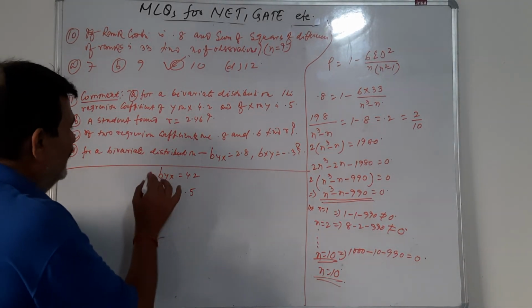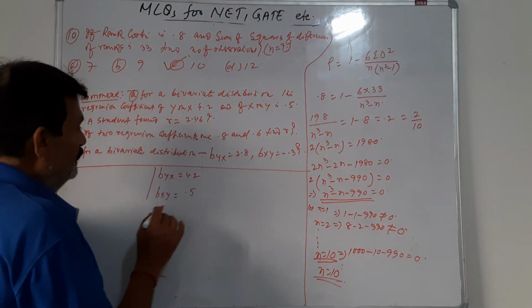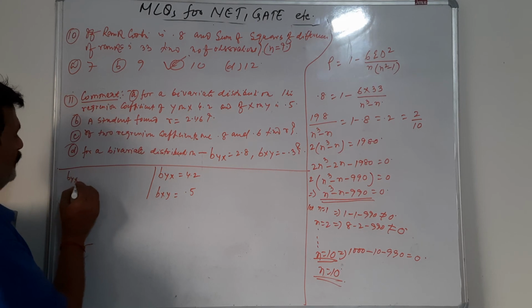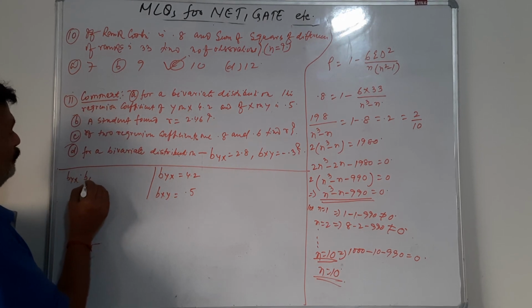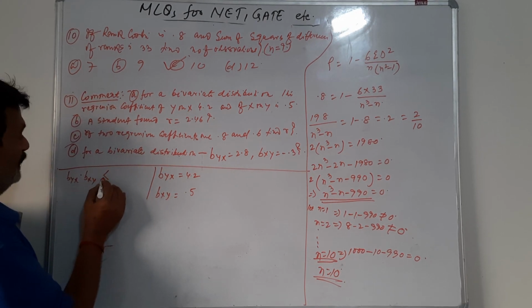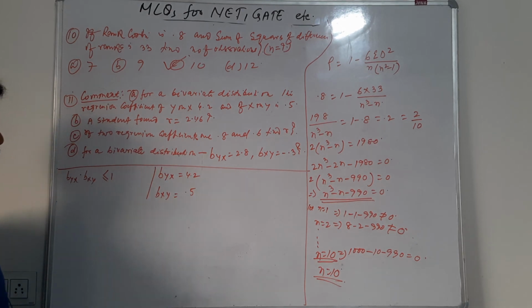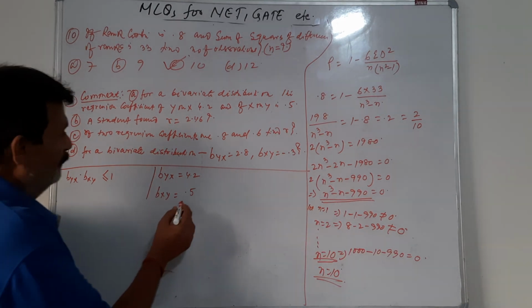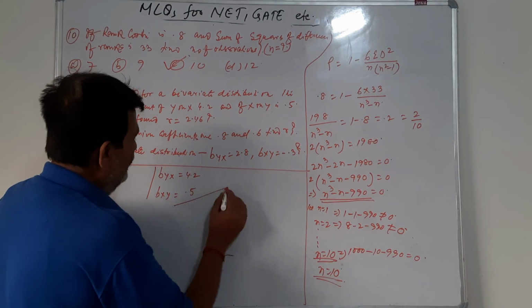Now regarding this, we have to remember one theorem of these two regression lines, that is byx into bxy is always smaller than or equal to 1. If it is so, it is all right. If it is not so, then we will comment. So multiply these.